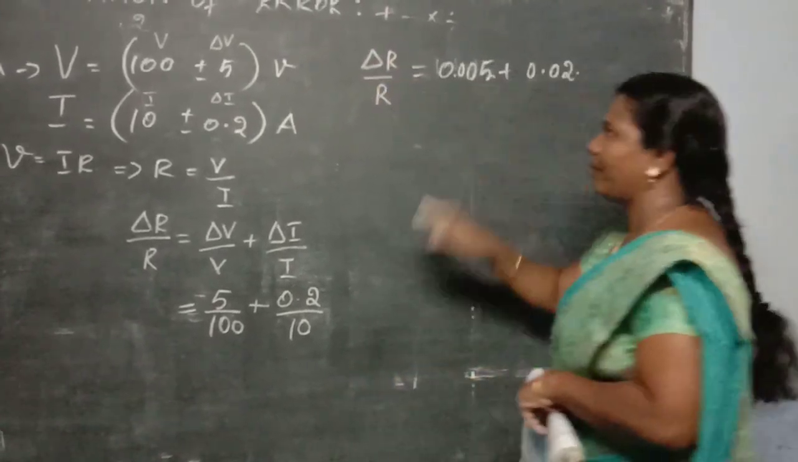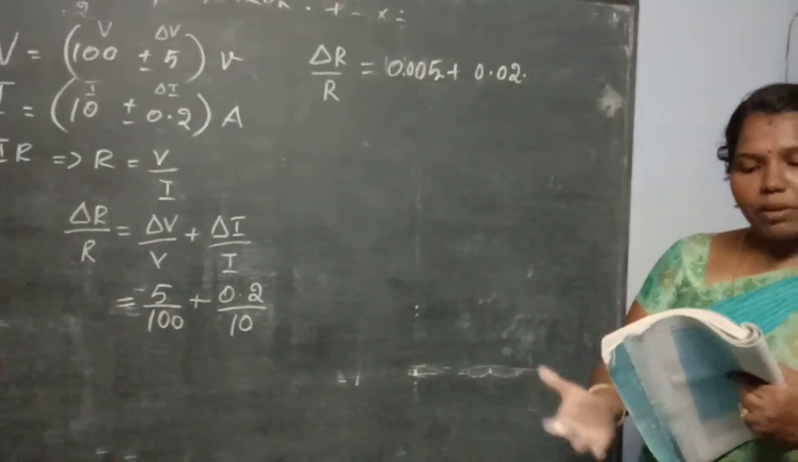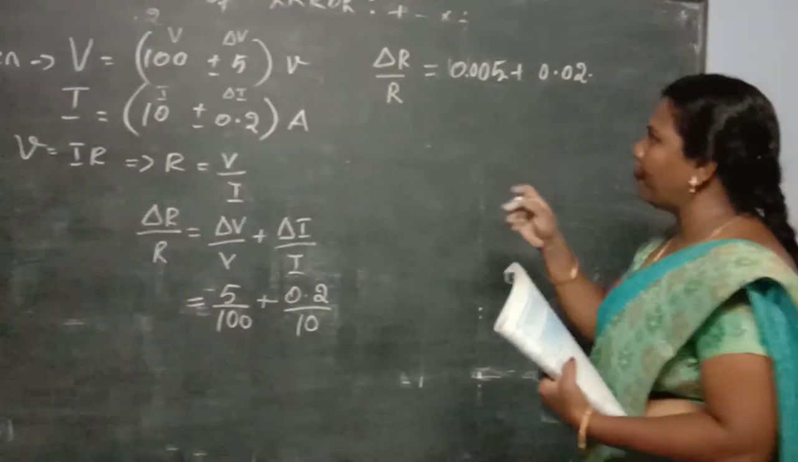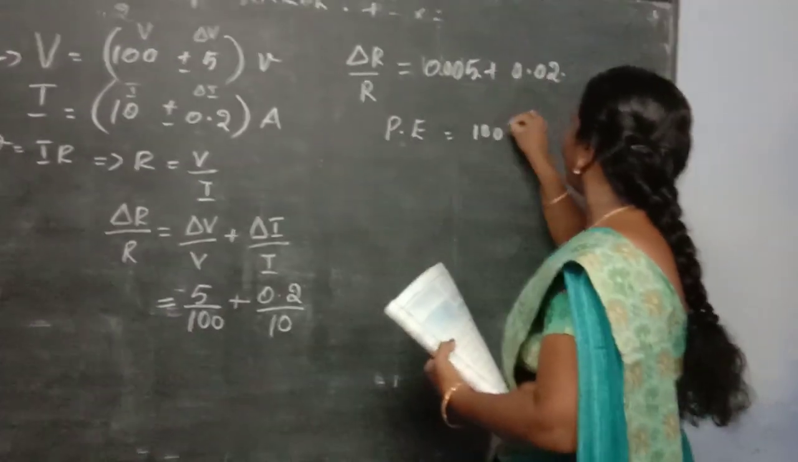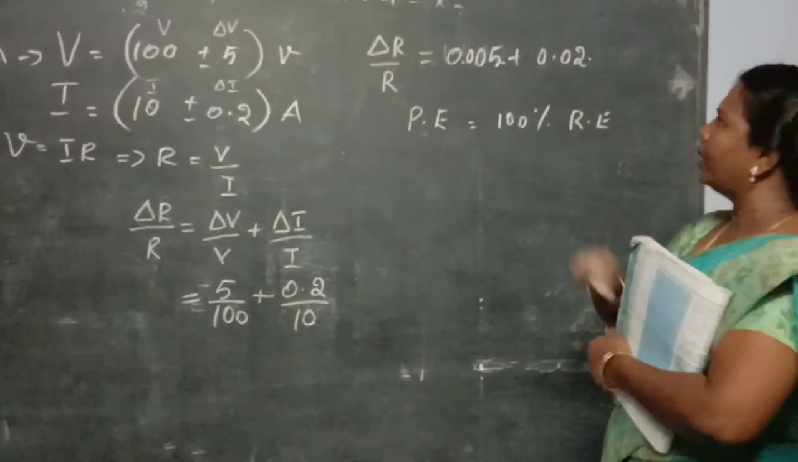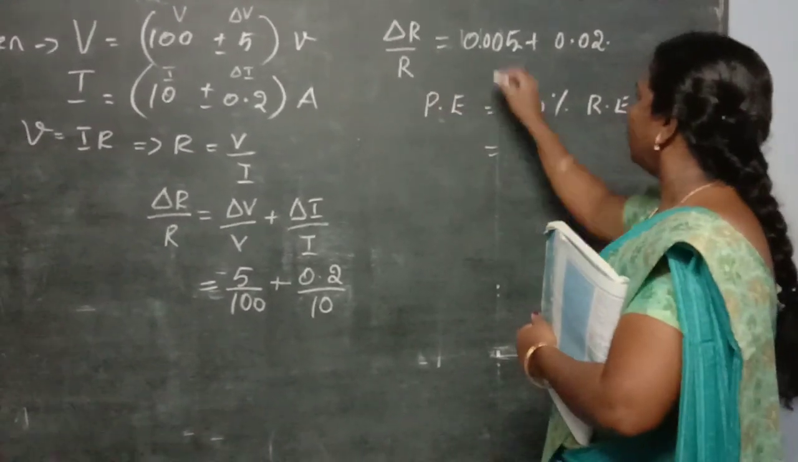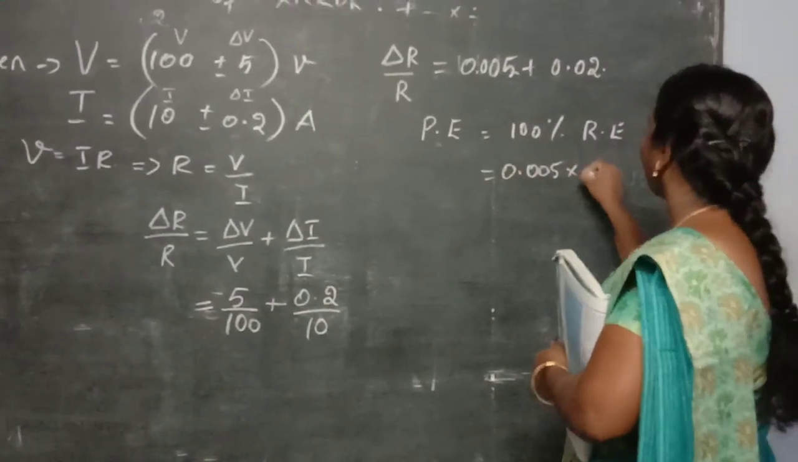So this is the relative error. Now they are asking to find the resistance in terms of the percentage error. How will you find the percentage error? The percentage error formula is 100% into relative error. So what is the relative error here? That is 0.005 into 100%.